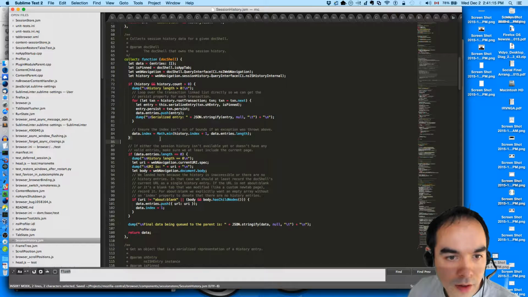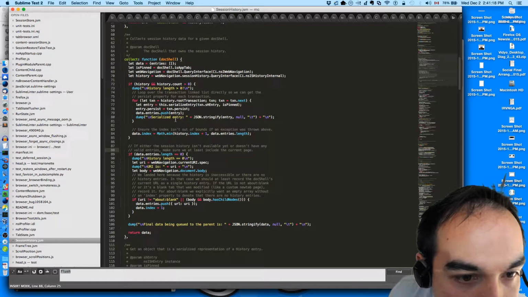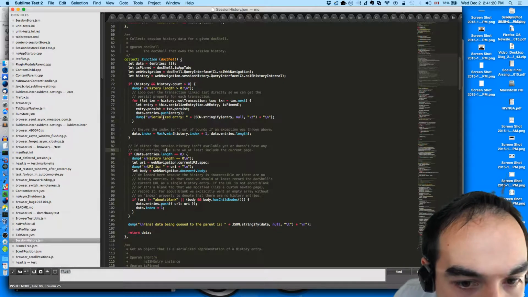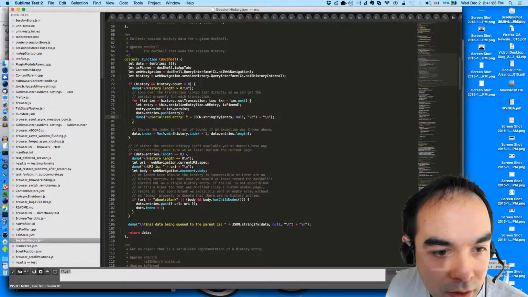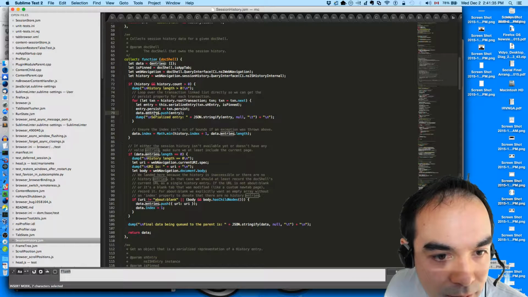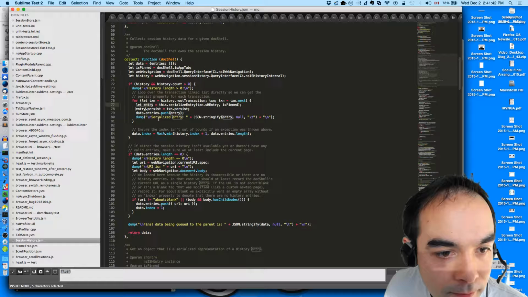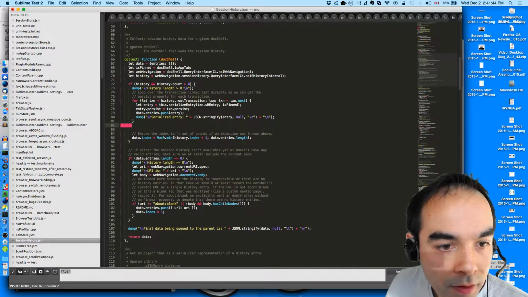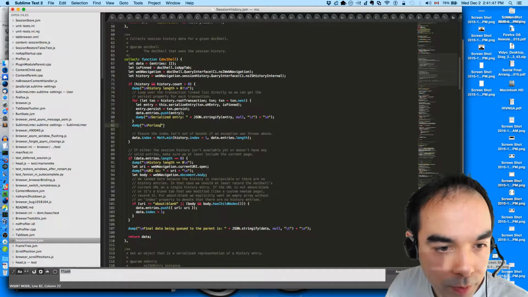Okay. And then how can this be true? Serialized entry, data.index. How can the history of the entry's length be 0 if we've pushed something into the serialized entry? Dump for loop exited.